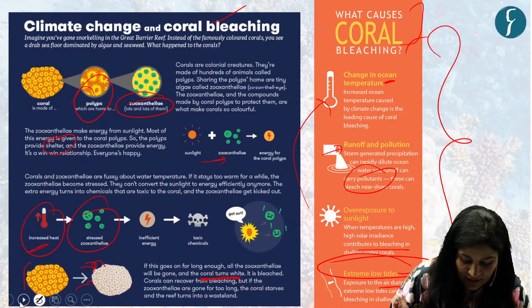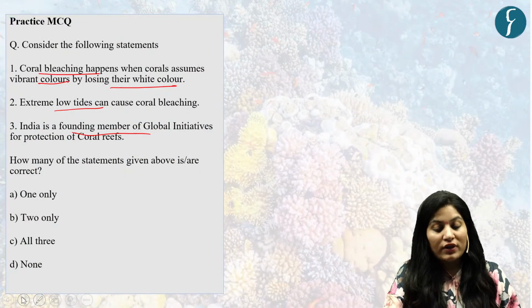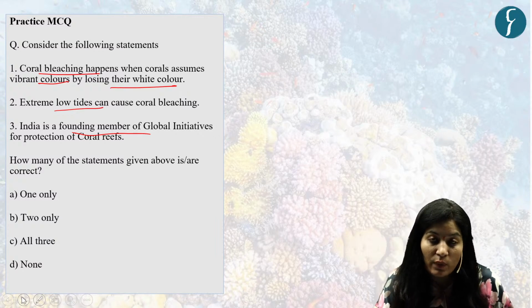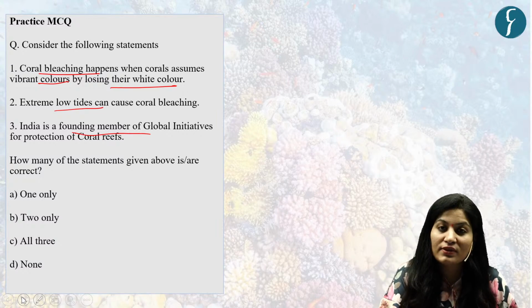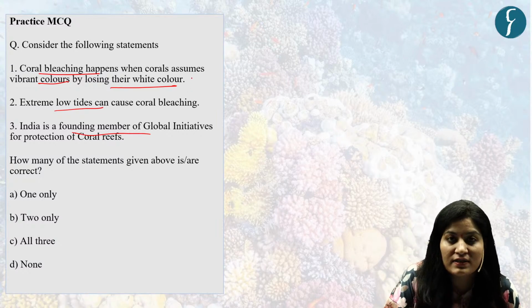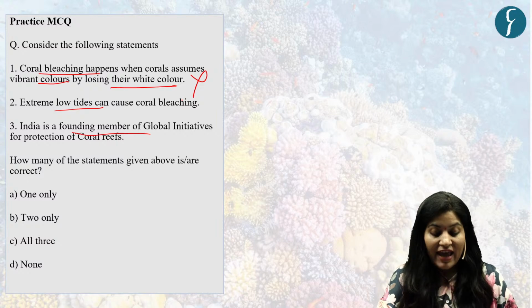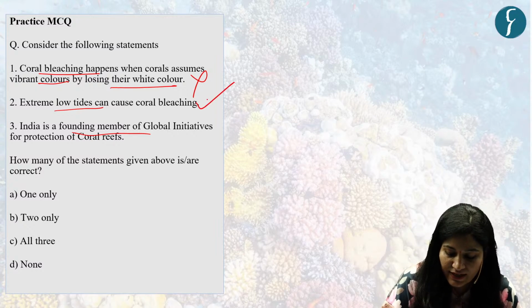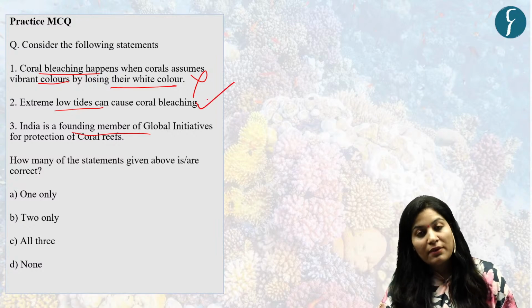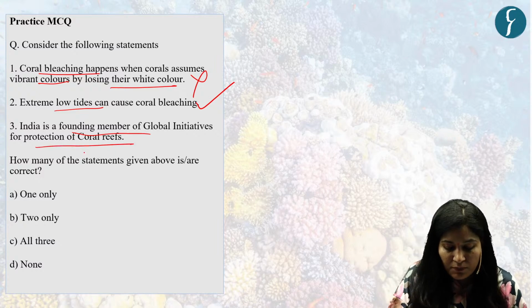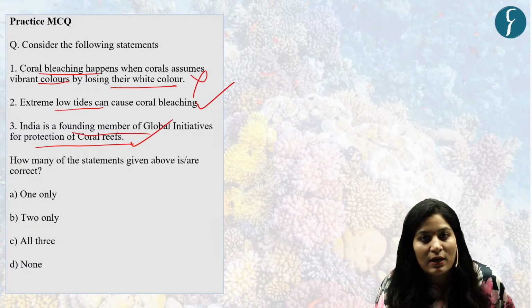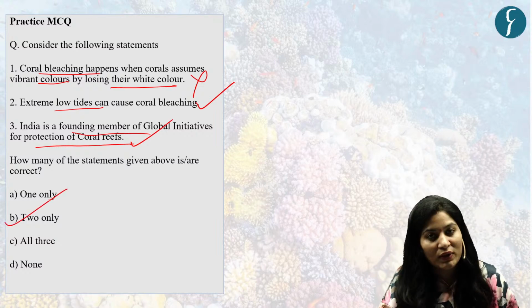Now let's come and solve the question. Coral bleaching happens when coral assumes vibrant colors by losing their white color. No. You know the answer now. This we have discussed, so our first statement is incorrect. Extreme low tides can cause coral bleaching. Just now we have seen exposure to air can cause coral bleaching. So this statement is correct. India is a founding member of global initiatives for protection of coral reefs. Yes, why not? So the third statement is correct. So our answer is option B, 2 only.